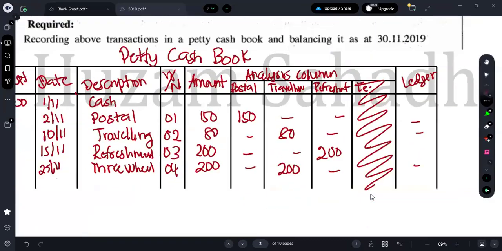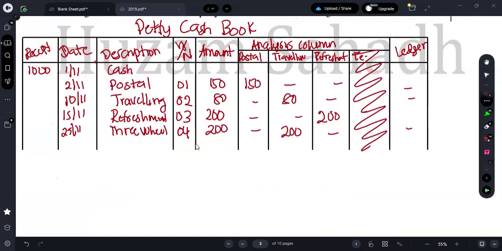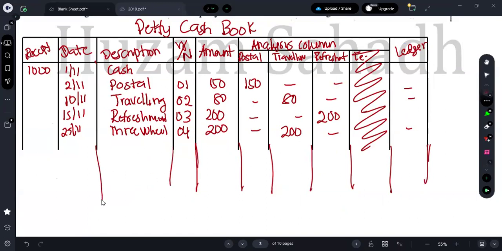Now we have recorded everything. Now it's a matter of just balancing it off. Balancing is not a big deal, guys. So you all can extend this line. Okay, you all can just extend this line. And then what are you supposed to do? You should balance it off.